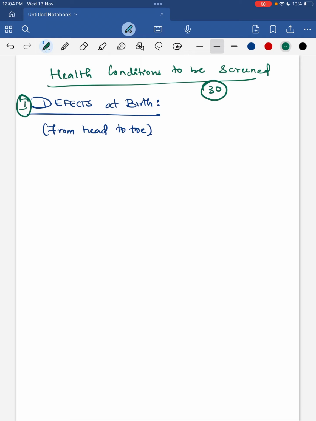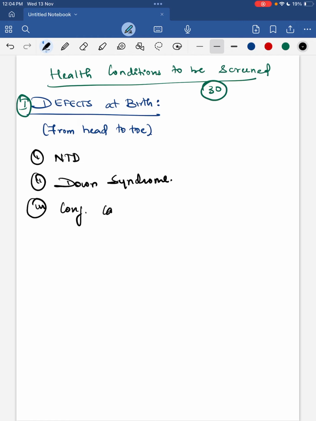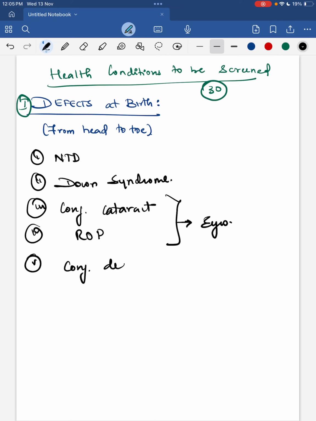Next, coming to deficiencies. What deficiencies are mainly screened? You have to remember 2 minerals, 2 vitamins, and general malnutrition. The 2 minerals are iron deficiency, that is anemia, and iodine deficiency, that is goitre. The 2 vitamins are vitamin A deficiency and vitamin D deficiency. The fifth is general malnutrition, that is severe acute malnutrition.